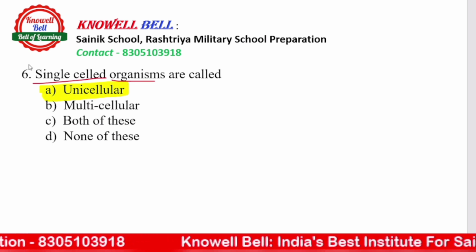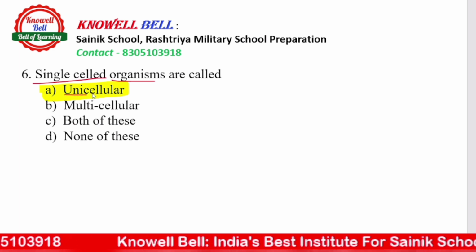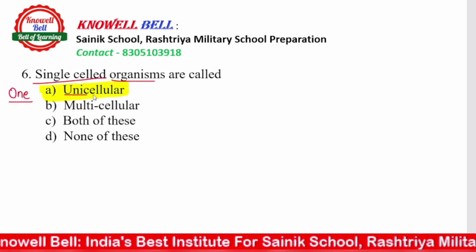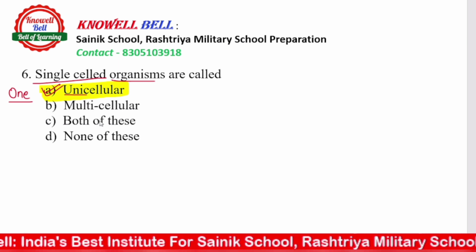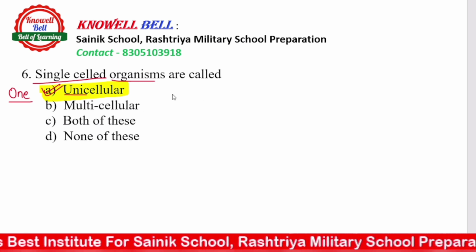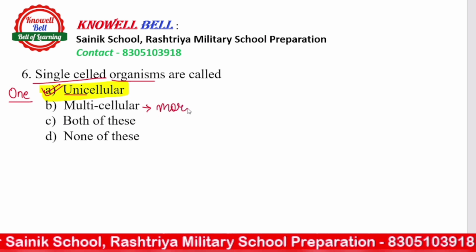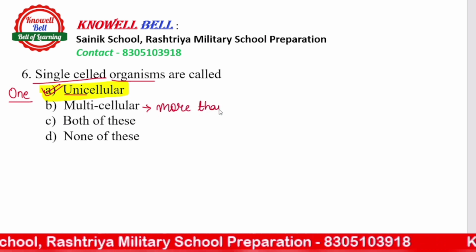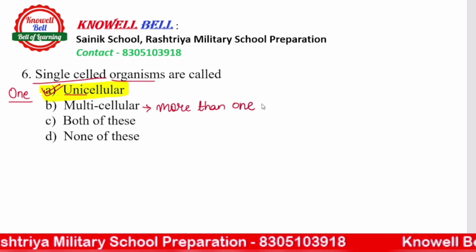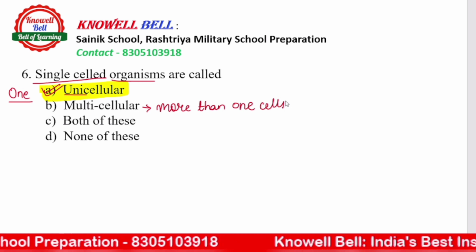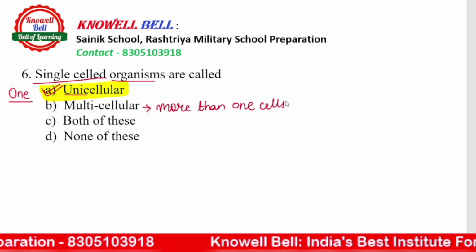They are called unicellular. Unicellular में आप देखिए the word is uni. Uni का meaning होता है one और single. Okay, so unicellular, made up of single cell. On the other hand, ऐसे organisms that are made up of more than one cell, उनको हम क्या कहेंगे? We call them multicellular. So multicellular organisms are made up of more than one cells, and unicellular organisms are made up of one cell only. That's why we call them single celled organism.